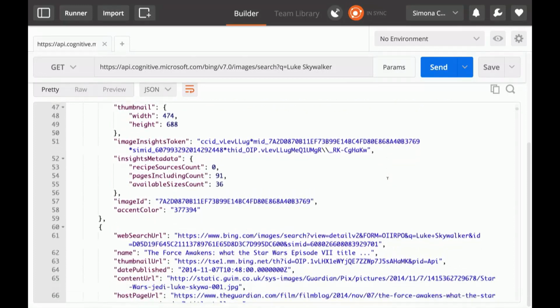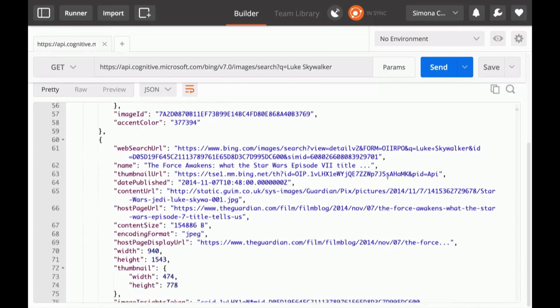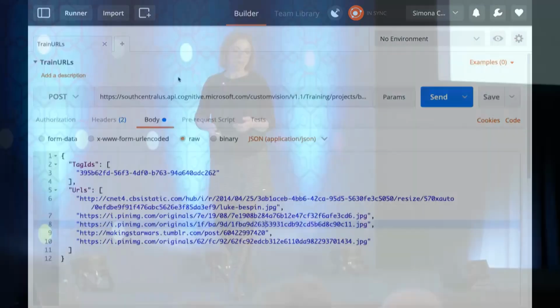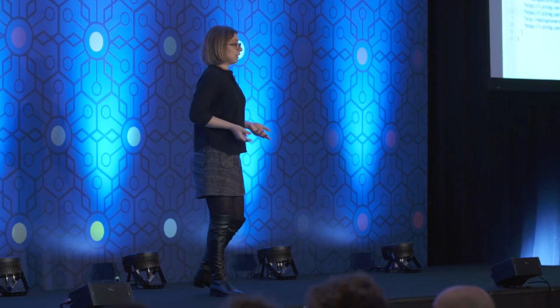Instead of downloading the pictures myself, I can actually automate myself out of a boring job and just call an API. And I can do the same for training our model, because if I can use a prediction API endpoint, I was like, probably there has to be an endpoint for actually training all that data. It doesn't really sound that a person should have to upload thousands of images. That's an insane task, and nobody should have to do that, like, ever.